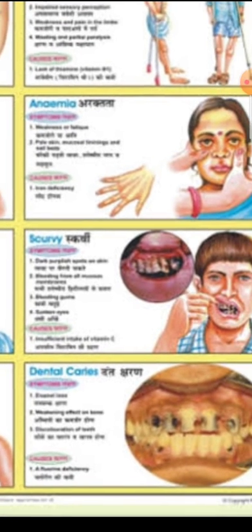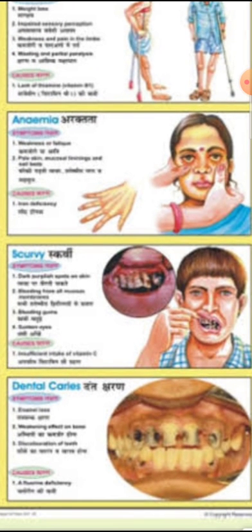Okay, now the next one is scurvy. Can you see the scurvy? If a person is not having vitamin C in the body, then they can be caused by scurvy. In this, swollen gums are there, bleeding gums. A person who is suffering from scurvy will have very bad teeth. They will be having swollen gums and bleeding gums. Because of that, the white teeth have been converted into black, and then it suddenly breaks off in scurvy.